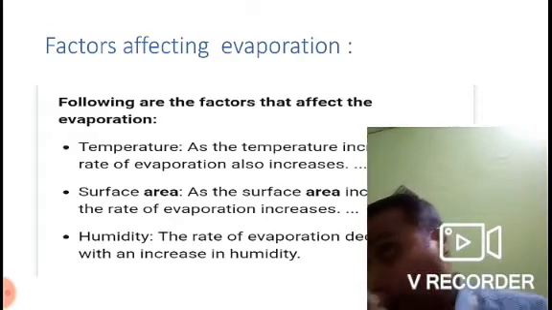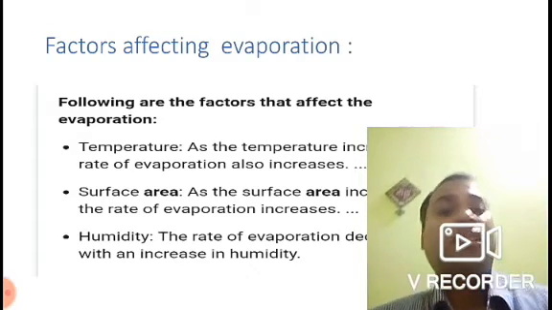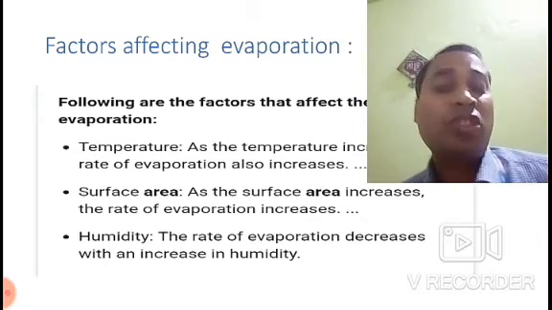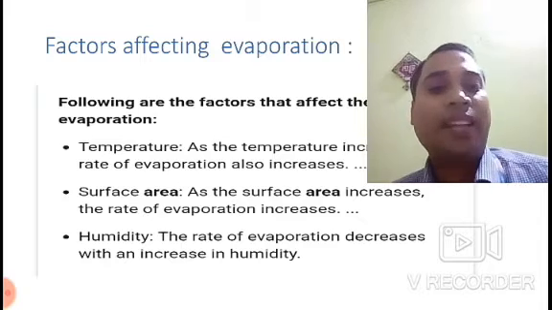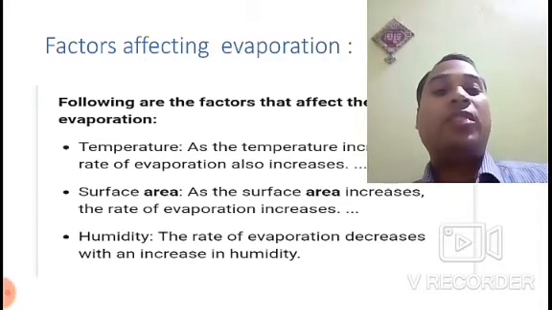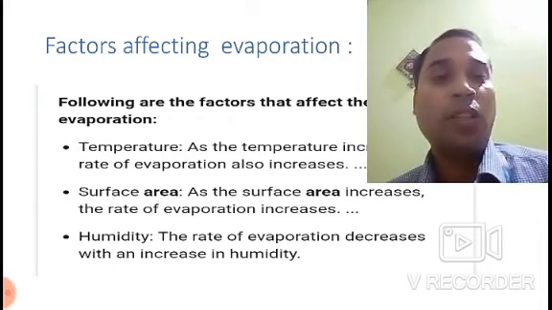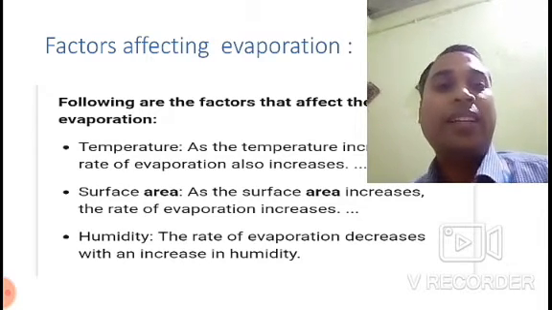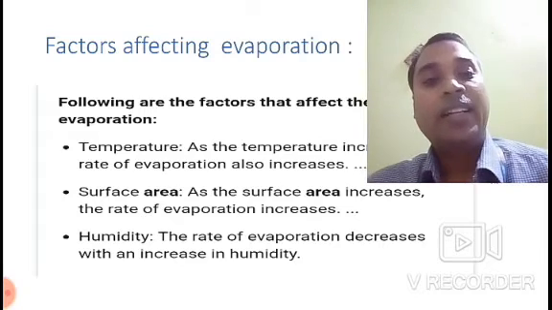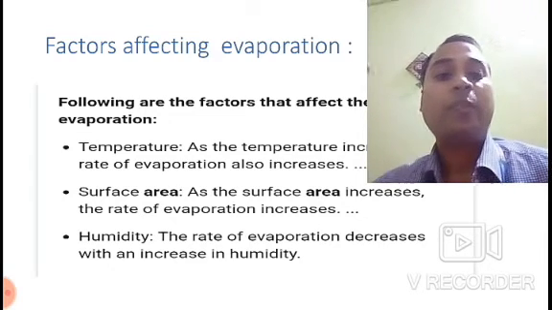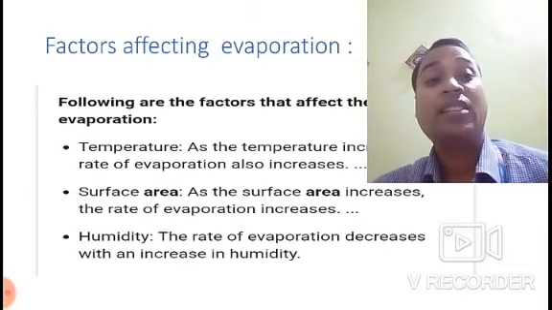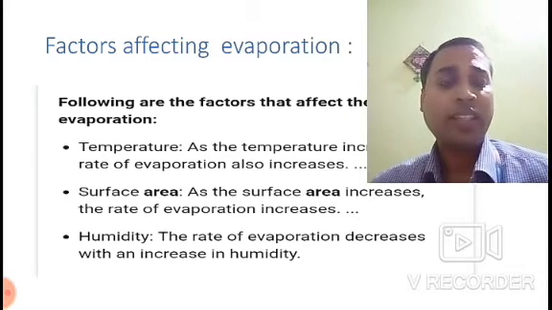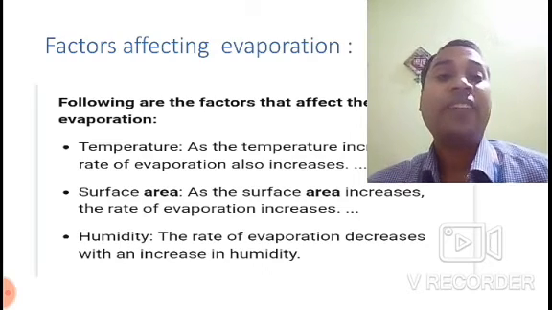But on the other hand, with humidity, the rate of evaporation decreases. That means when there is too much moisture in the atmosphere, the evaporation process becomes slow. That's why on a humid day, if you put the clothes outside, it takes longer to dry, and that happens because the rate of evaporation decreases with an increase of humidity. So these are some of the factors that affect evaporation.